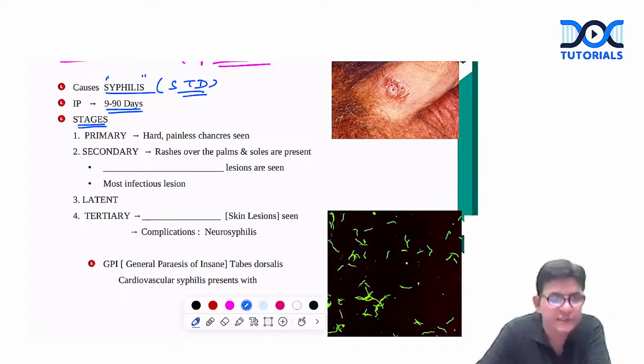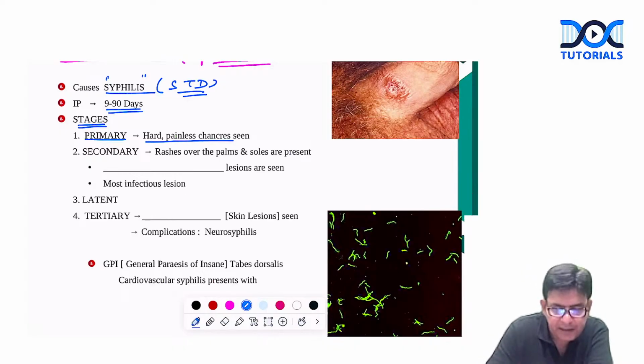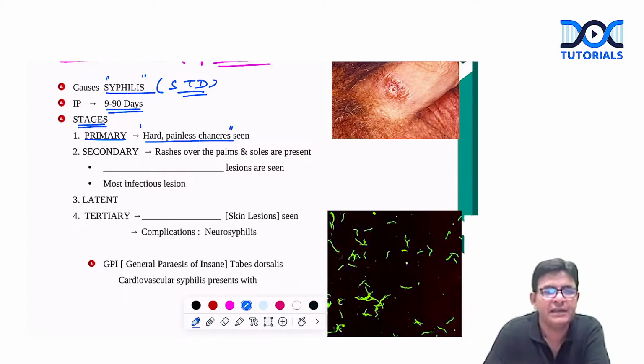And as far as the stages are concerned, there is a primary syphilis stage in which there is a hard, painless chancre. Chancre means ulcer, I told you. And along with that, there is a hard, painless inguinal lymphadenopathy also in the primary syphilis. Okay, so this is what happens in primary syphilis. Then what happens? Then this also gets better with time.